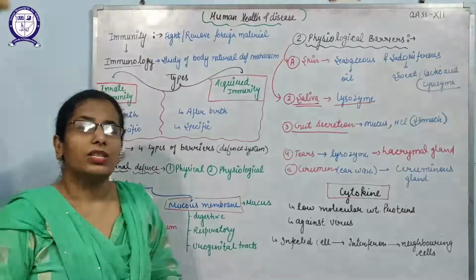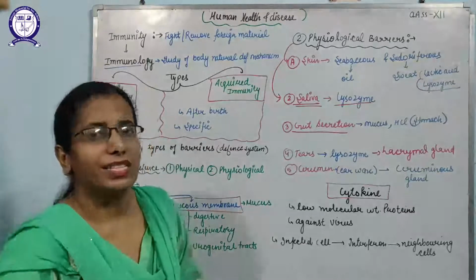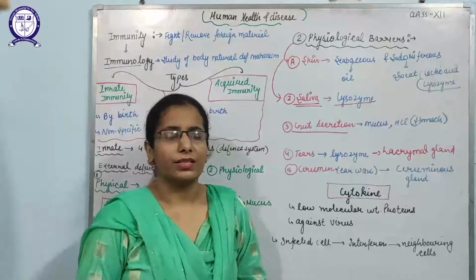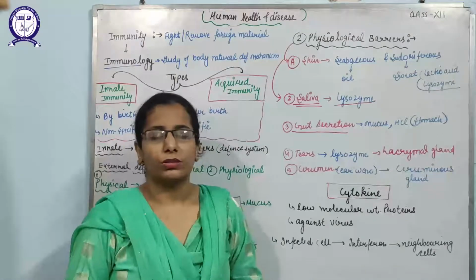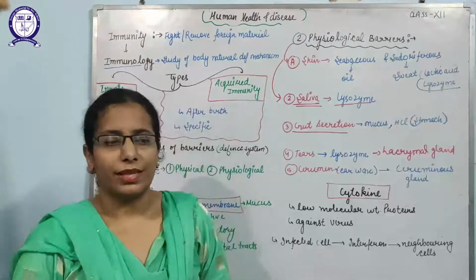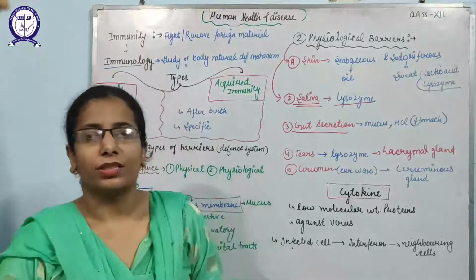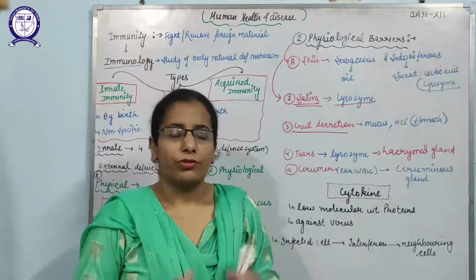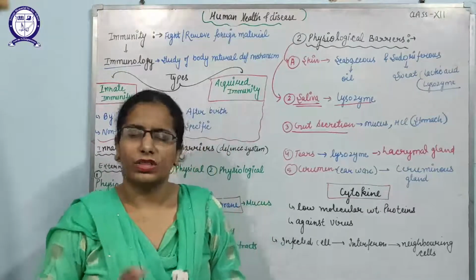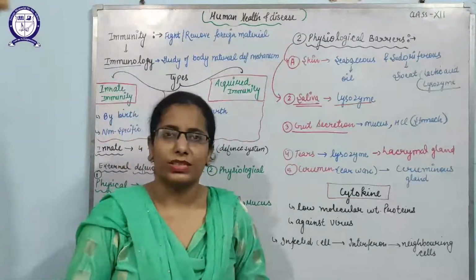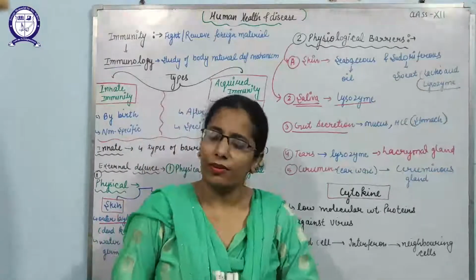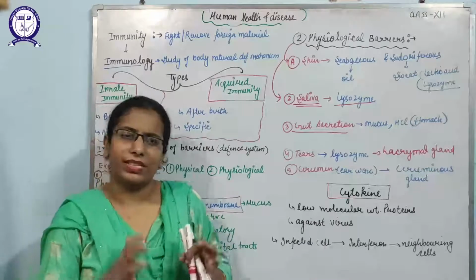After that, next is the cellular barriers, which include a number of cells. Our body will release a number of cells like WBCs, macrophages, monocytes, and white blood cells like the T cells, and natural killer cells, which are known as the neutrophils. Whenever any pathogen enters the body, natural killer cells, that is neutrophils, will attack first. That is why they are known as natural killer cells. These are non-specific in nature, because whenever any type of pathogen enters, they will not act against a specific one.